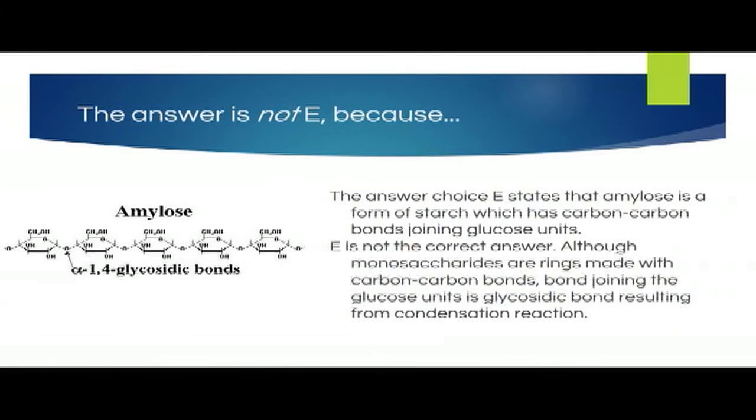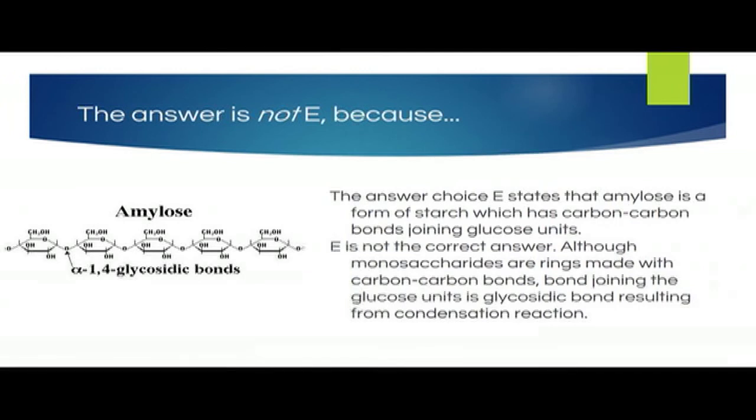Answer choice E states that amylose is a form of starch which has carbon-to-carbon bonds joining glucose units, and that is also not true. A glycosidic bond for any type of polysaccharide is formed by a condensation reaction.